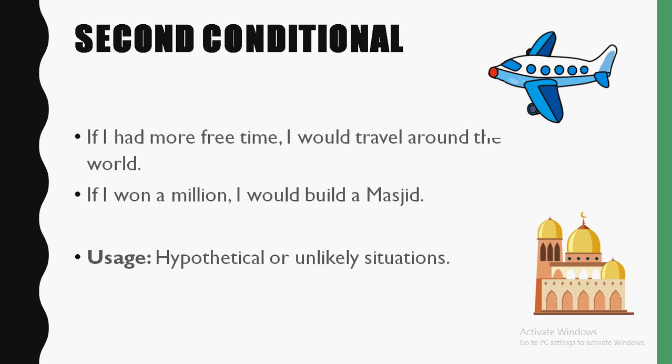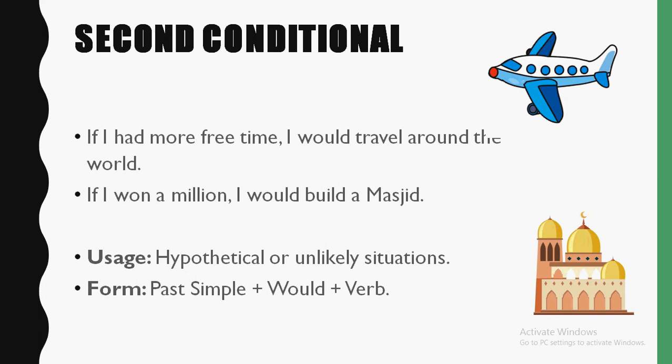And it's unlikely for me to travel all around the world. So how do we form the second conditional? We form it by adding the past simple plus would plus a verb. So if I had, okay, had is the past simple, I would travel around the world. So would plus the verb travel around the world.